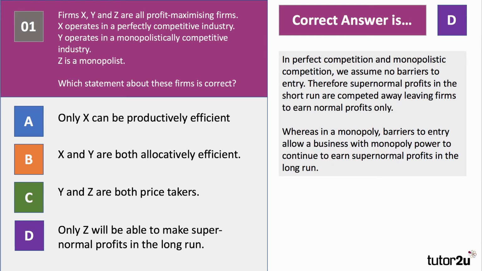The key is D. In perfect competition and monopolistic competition, we both assume no entry barriers. Therefore, profits which are made in the short run, which are supernormal, are competed away by the entry of new firms, leaving businesses to earn normal profit only. In contrast, in a monopoly, barriers to entry allow a business with monopoly power to continue to earn supernormal profits in the long run.